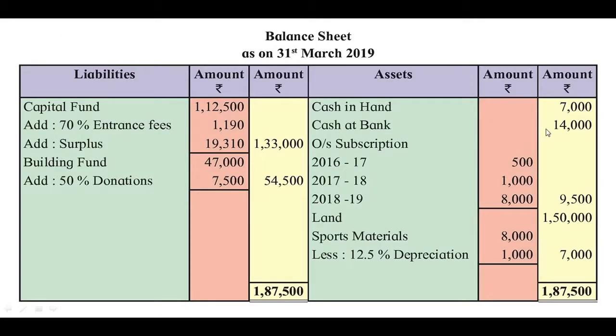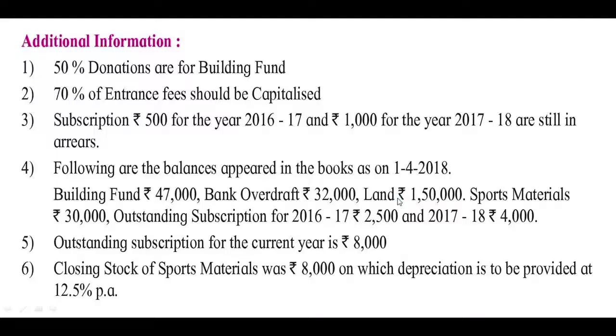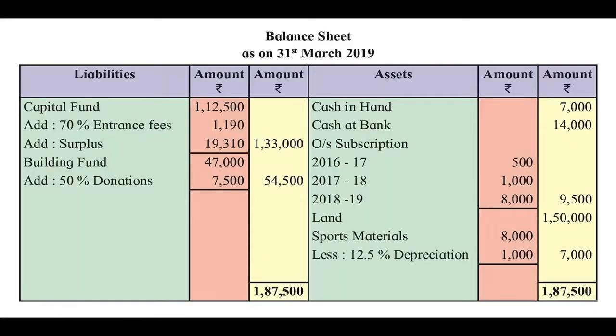So here, any kind of outstanding subscription, maybe it is for previous year also, that also you have to show under assets because it is receivable in the future. So as per adjustment number 3, subscription rupees 500 for the year 2016-17 and rupees 1000 for the year 2017-18 are still in arrears. So these are receivables. And also point number 5, outstanding subscription for the current year is 8,000. So all the outstanding subscriptions will appear in the closing balance sheet.